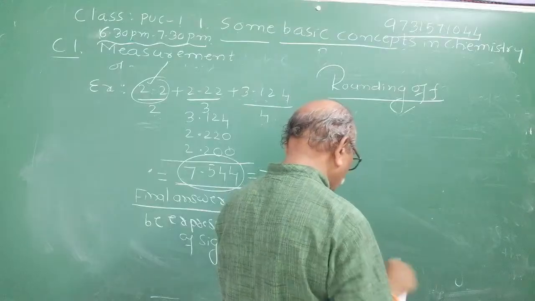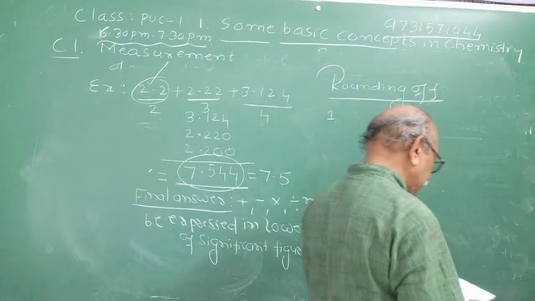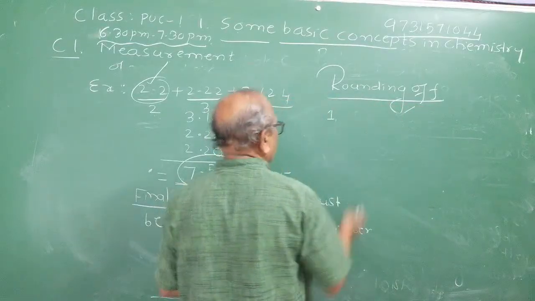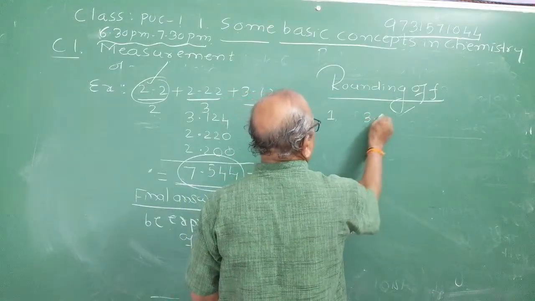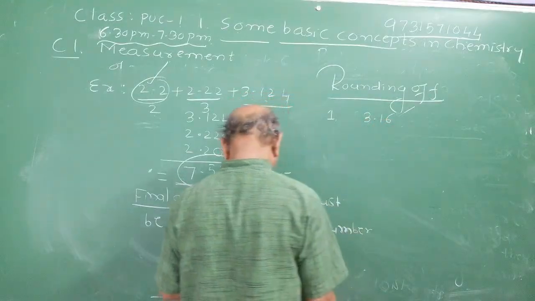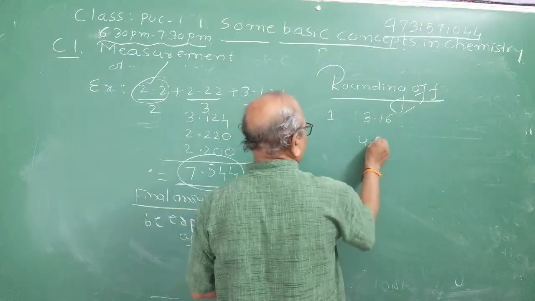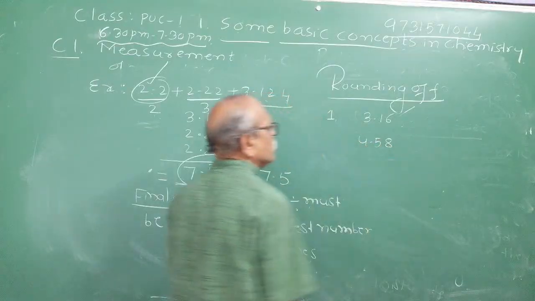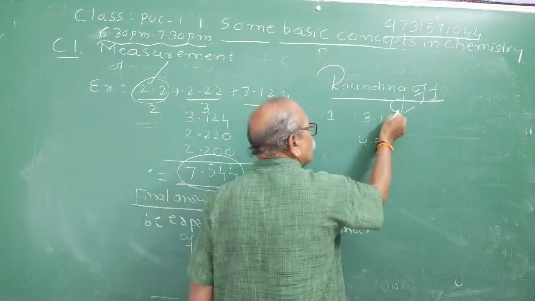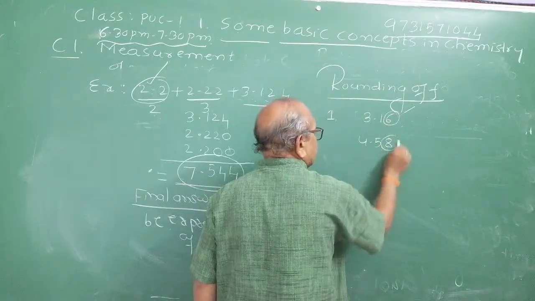So while rounding off a number, you have to remember. Suppose I have here some numbers: 3.16, 4.58. Observe here. Suppose I want to round off the last digit.